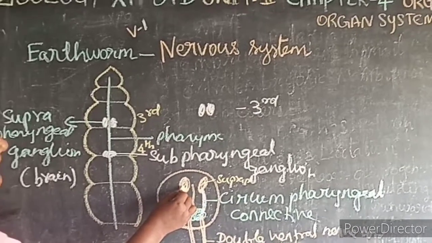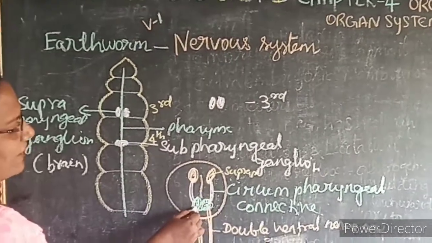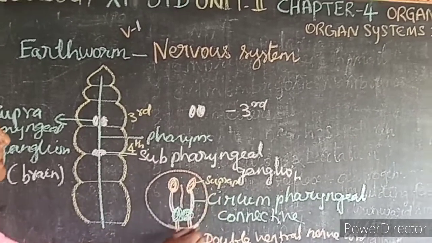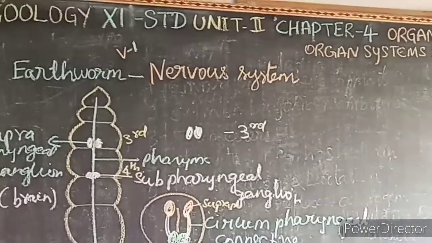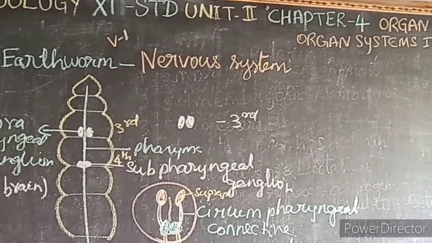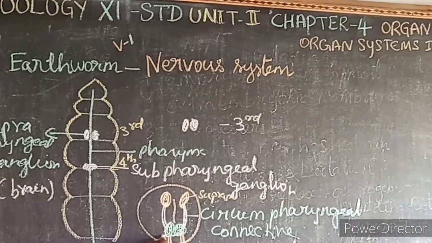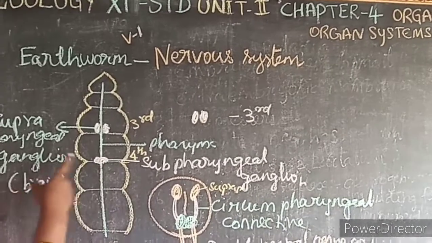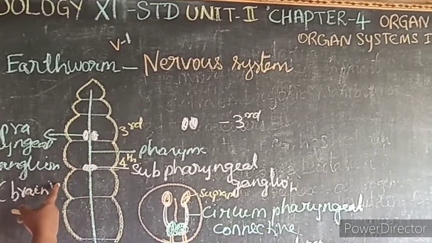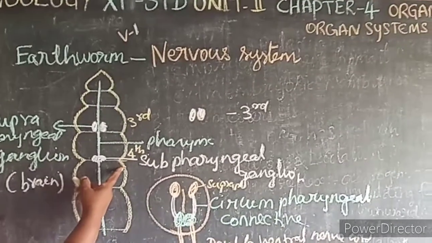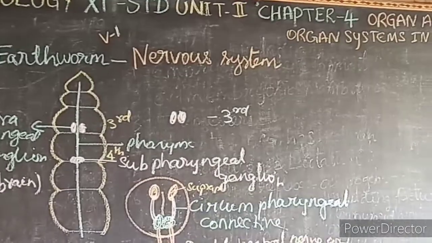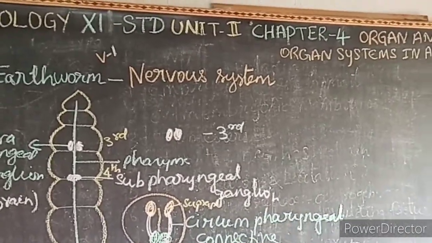It is connected to the subpharyngeal ganglion by circumpharyngeal connectives, forming a nerve ring at the anterior end of the alimentary canal. The double ventral nerve cord arises from the subpharyngeal ganglion. Where is the suprapharyngeal ganglion located? In the third segment. The subpharyngeal ganglion is located in the fourth segment. It helps in the sensory inputs and commands the muscular responses of the body.